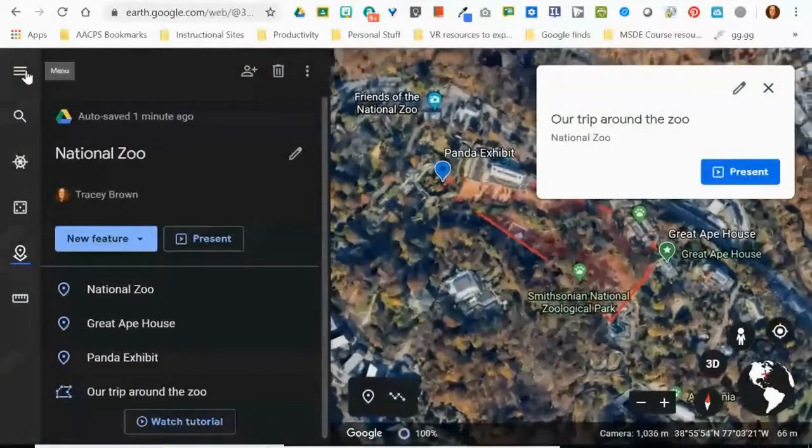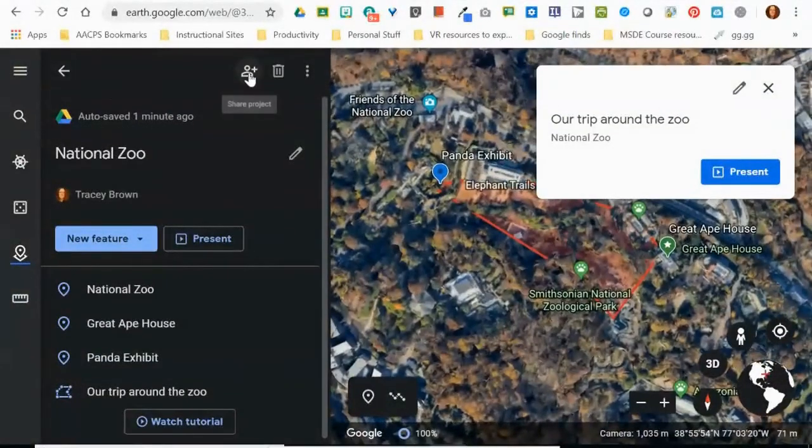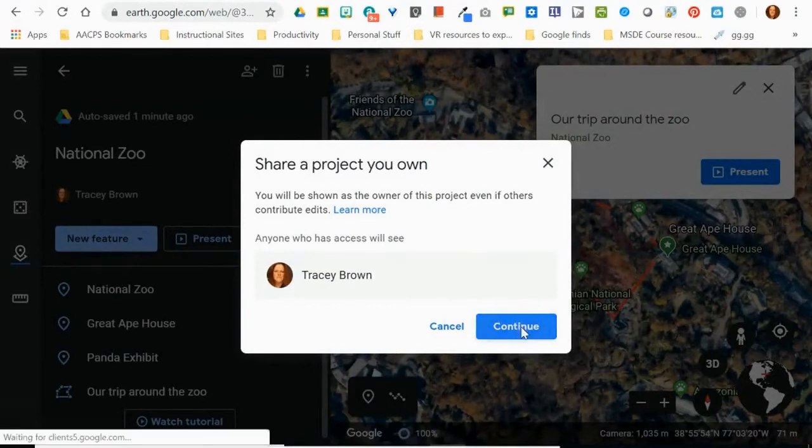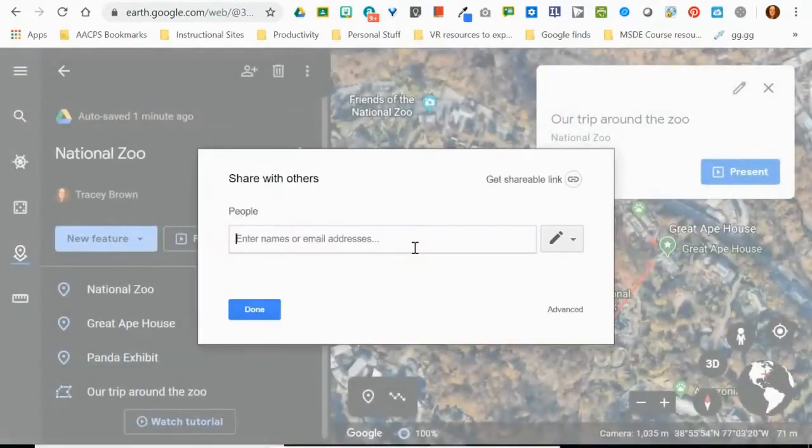The other option that you have here at the very top in your project creation window is your share button. This share option is pretty much exactly the same as if you were sharing any other Google file. You can invite somebody to be a part of your project. You can make them an editor or give them view only access.